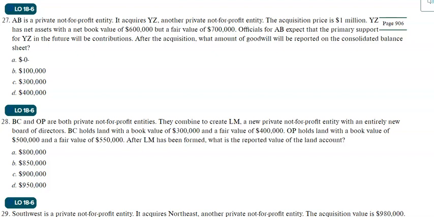If the acquired entity is predominantly funded by donations, charities, then the excess payment would be recorded as a reduction in net assets without donor restrictions. But if the acquired entity has other sources of revenues, especially if they provide specific services and collect revenues from exchange service revenues, and is not supported predominantly by donations, then the excess payment will be recorded as goodwill.